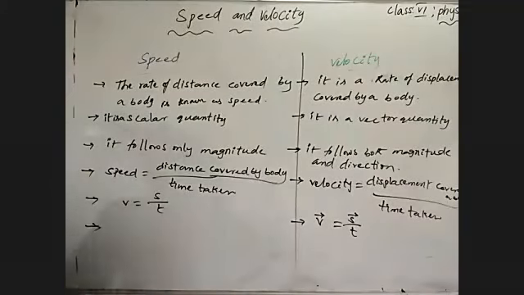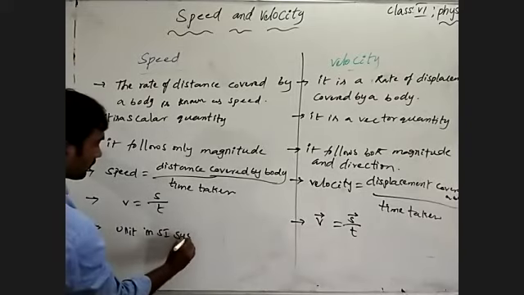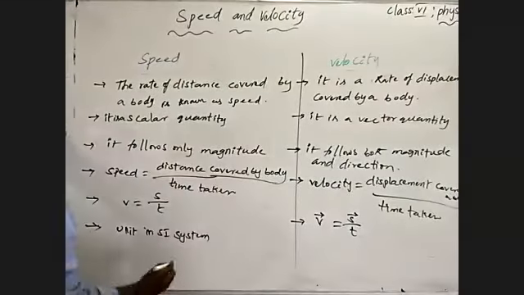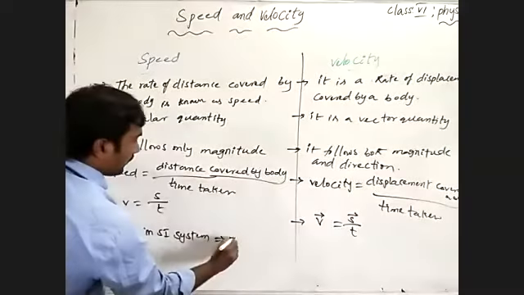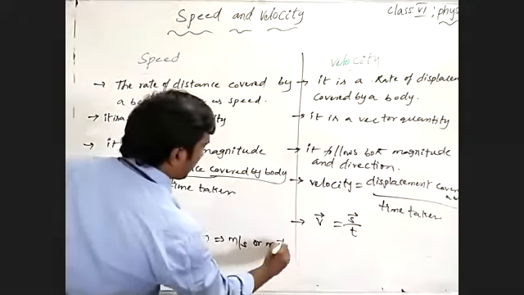Coming to that, units to measure. The unit in the SI system is meter per second or meter second inverse.